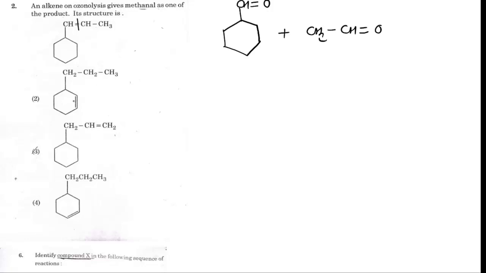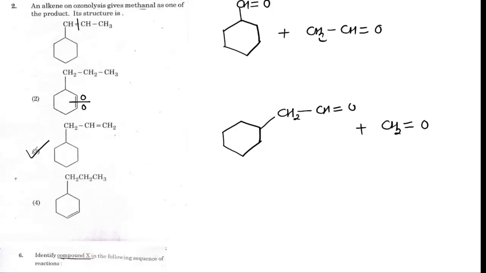Next example: this molecule will also not give methanol as one of the products. In the third case, when this molecule undergoes reductive ozonolysis, it gives C6H5CH2CHO and formaldehyde as products, and hence the correct answer is the third.